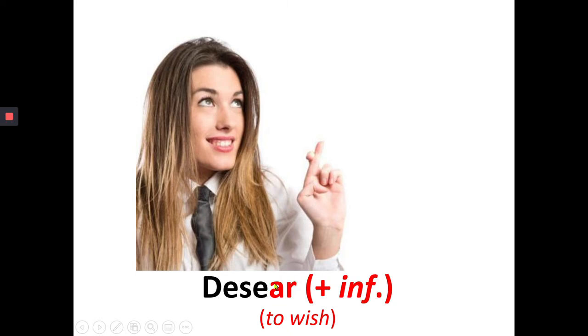So we're going to see desear next to another verb in the infinitive. Por ejemplo, deseo comer. Deseo comer, right? So then we have desear is being conjugated when you say yo deseo comer. Comer stays in the infinitive form.